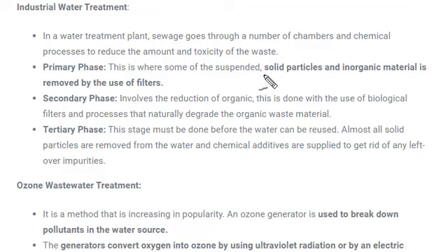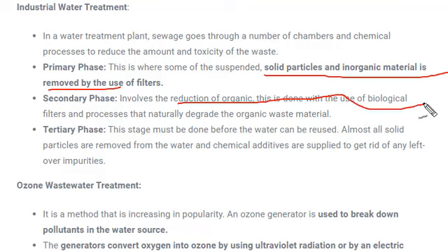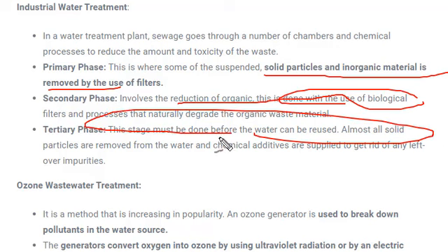Like in the primary phase, solid particles and inorganic material are removed. In the secondary phase, all organic and biological particles are removed. And the tertiary phase is done so that the water can be reused. In this, no solid waste and no organic waste are present.